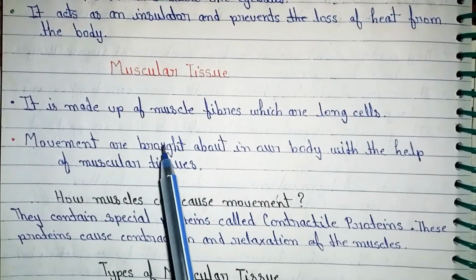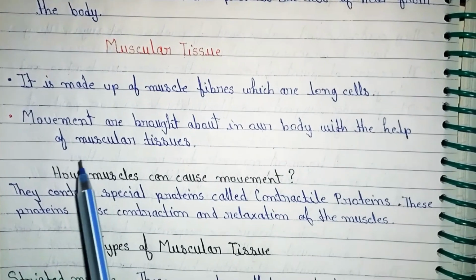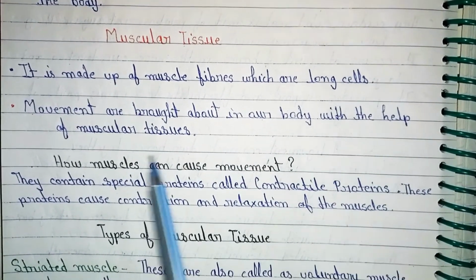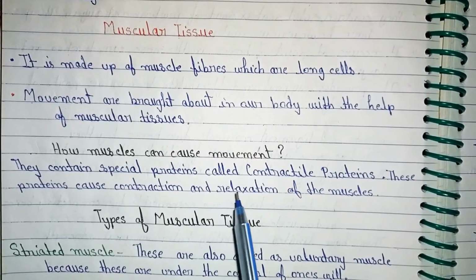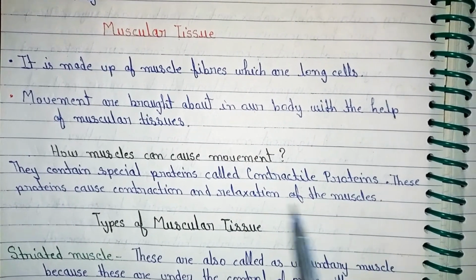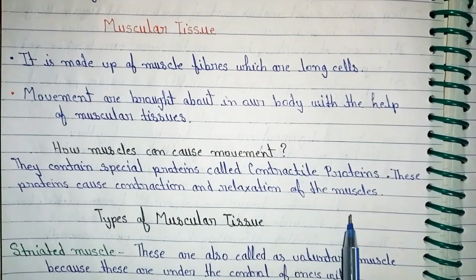Muscular tissue. It is made of muscle fibers, which are long cells. Movements are brought about in our body with the help of muscular tissues. How can muscles cause movement? They contain special proteins called contractile proteins. These proteins cause contraction and relaxation of the muscles.